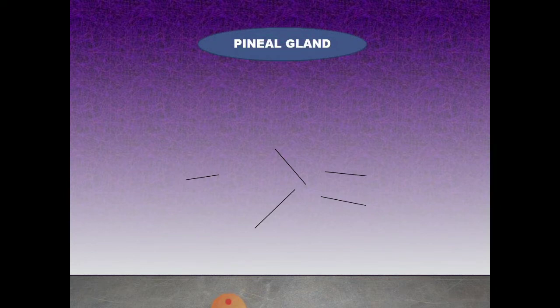Pineal gland. The pineal gland is located near the brain. This gland secretes melatonin, known as the time messenger. It signals nighttime information throughout the body.